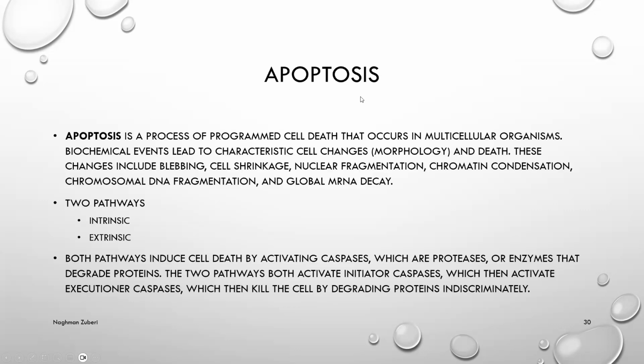Apoptosis. Apoptosis is a process of programmed cell death that occurs in multicellular organisms. Biochemical events lead to characteristic cell changes, morphology, and death. These changes include blebbing, cell shrinkage, nuclear fragmentation, chromatin condensation, chromosomal DNA fragmentation, and global mRNA decay.